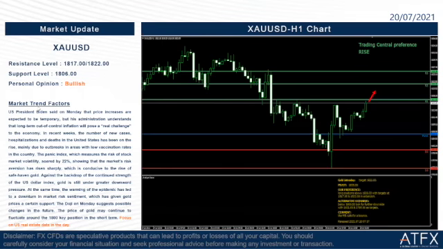Okay, so let us read the trend factors on why I will take it as bullish for today. US President Biden said on Monday that price increases are expected to be temporary, but his administration understands that long-term out of control inflation will pose a real challenge to the economy. In recent weeks, the number of new cases, hospitalizations, and deaths in the United States has been on the rise, mainly due to outbreaks in areas with low vaccination rates in the country.